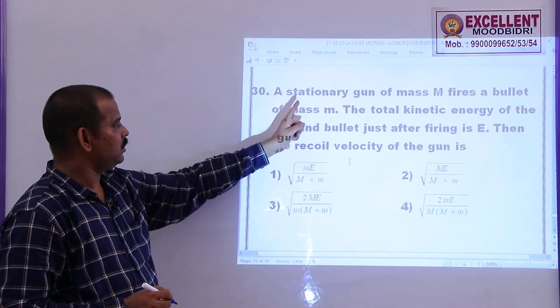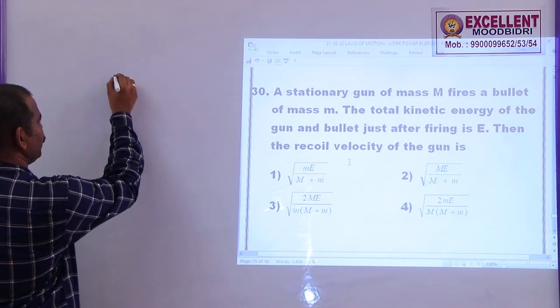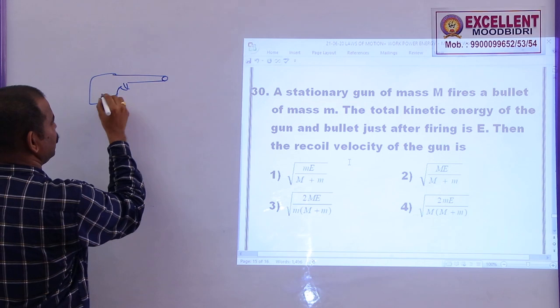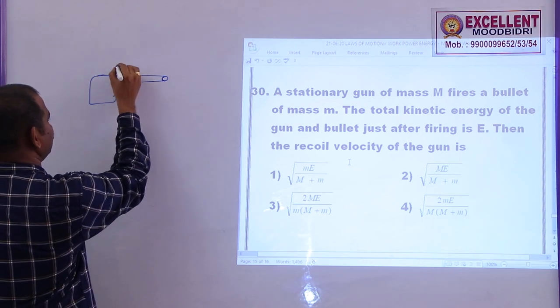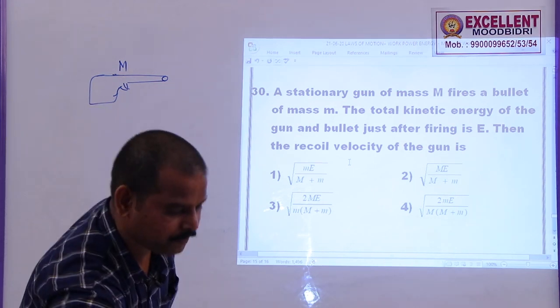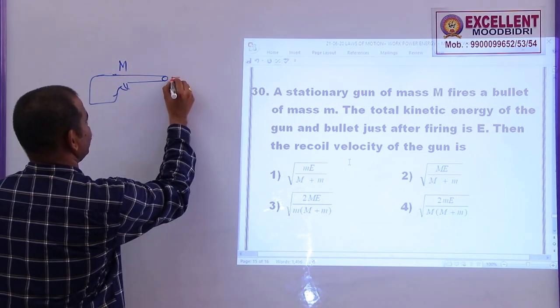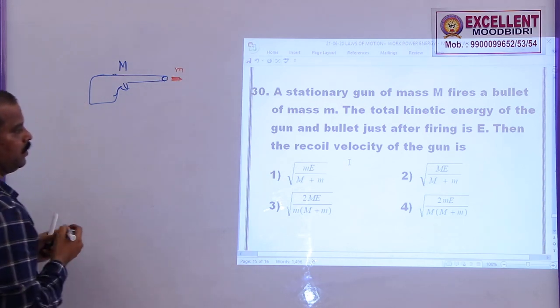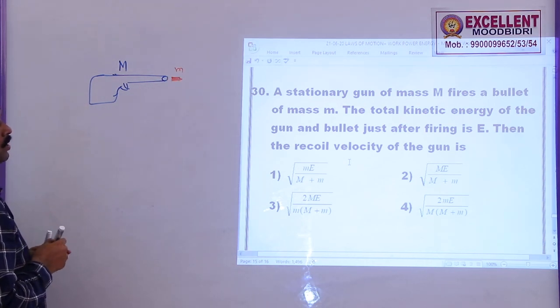Problem number 30: a stationary gun of mass M fires a bullet of mass small m. So this is a gun of mass M, firing a bullet of mass small m here. Now the total kinetic energy of the gun and bullet just after firing was E, then the recoil velocity of the